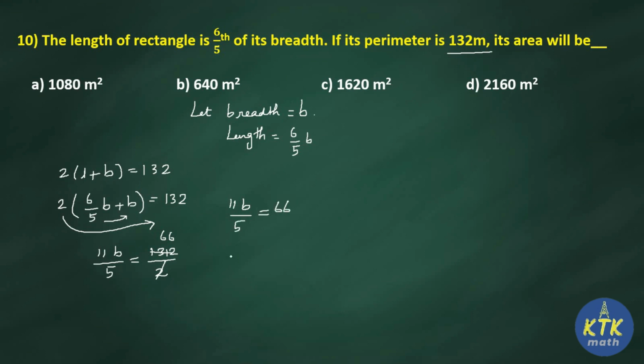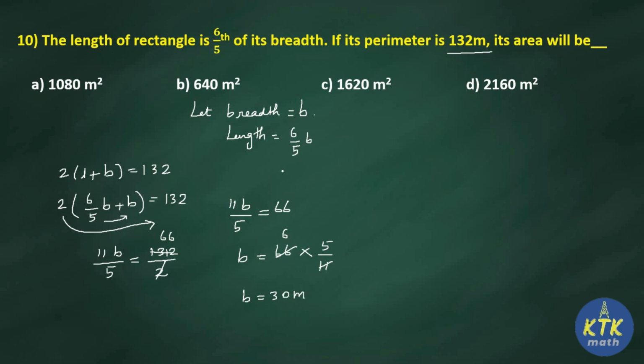So what is B equal to now? B equals 66 into 5 by 11. You just check this fraction 11 by 5, when it moves to the right side it will be the reciprocal. So this 11 by 5 becomes 5 by 11. Now I can cancel this 11 with 66 how many times? 6 times. So 6 5s are 30 meter. So we got the breadth. The breadth is 30 meter.